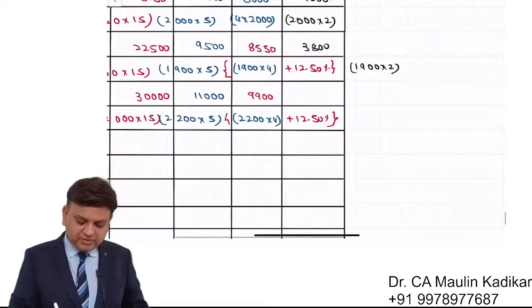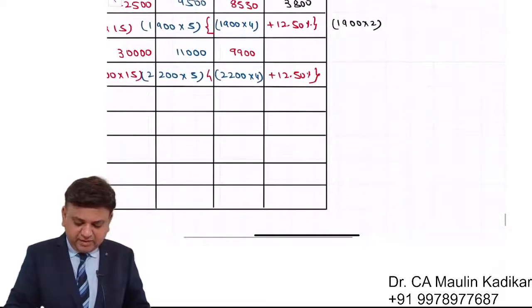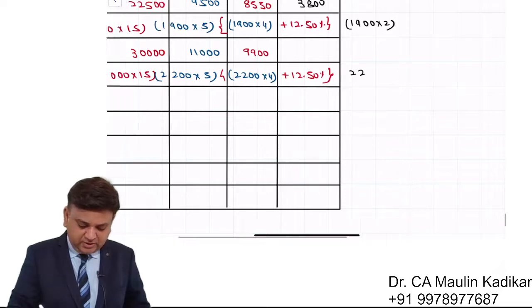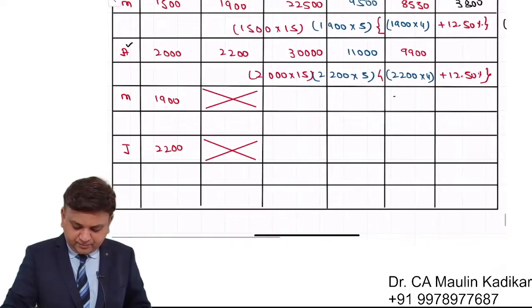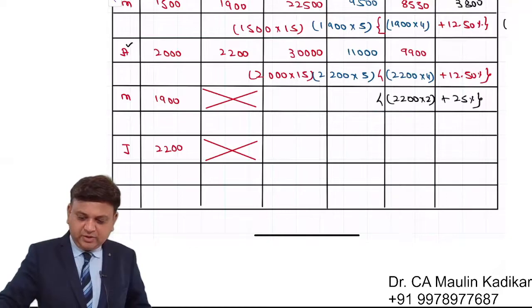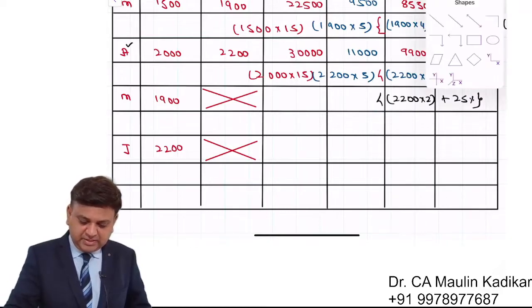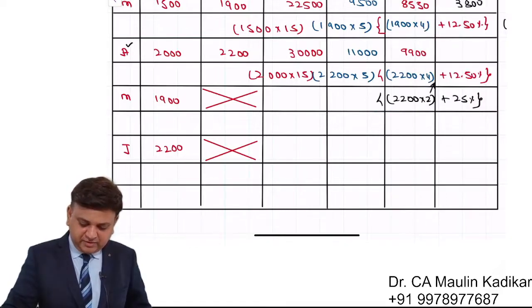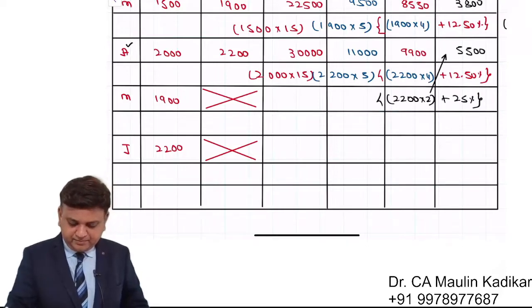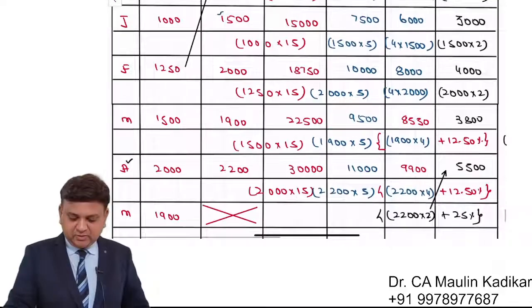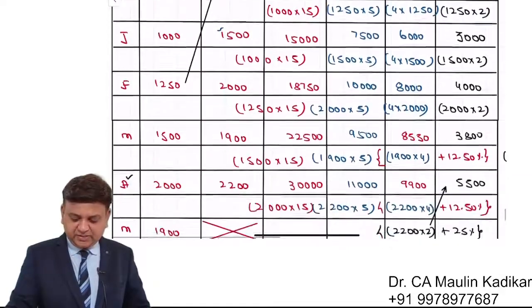So what will happen? It is 2200 into 2, that is 4400 plus 25%. So 4400 plus 25%, that comes to 5500. This is the way we are required to consider the variable overhead expenses.